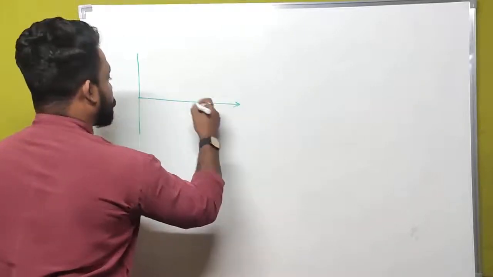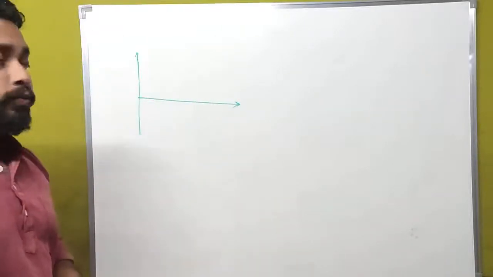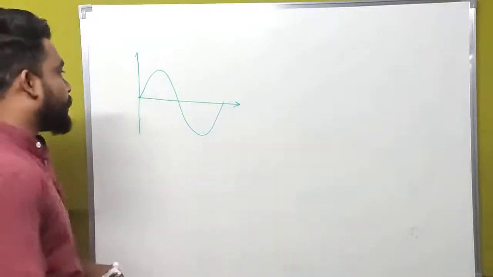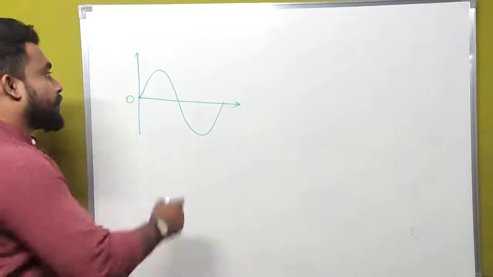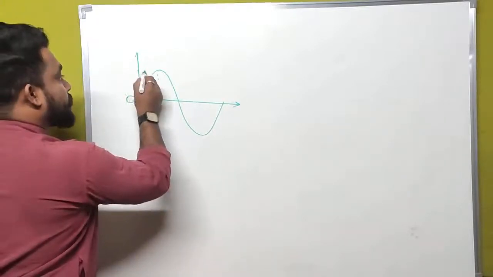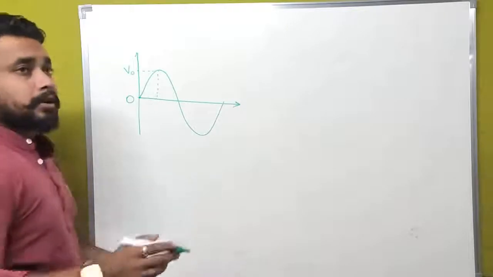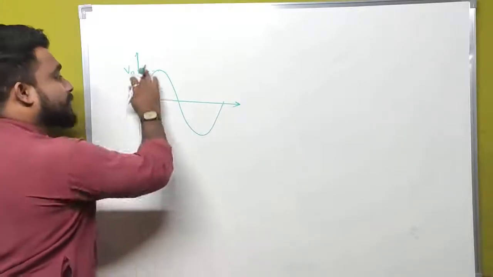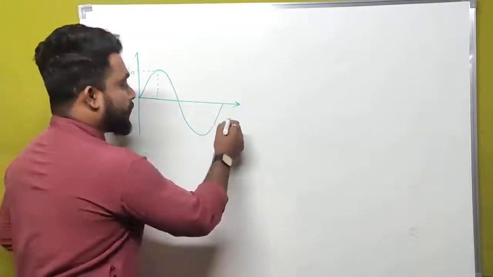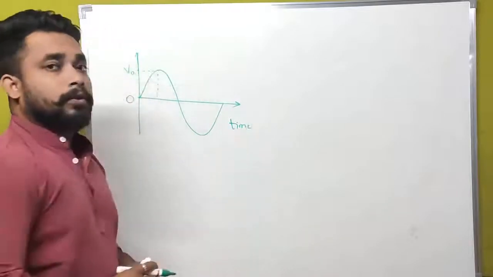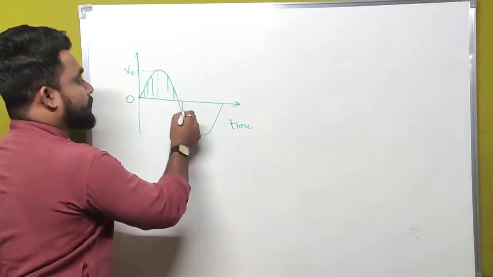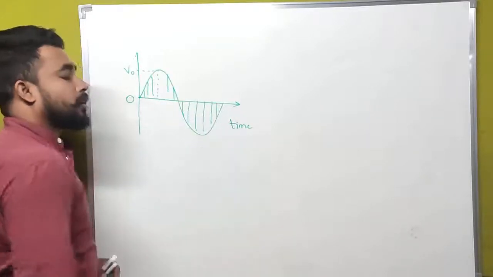Actually, if we assume this as the x and y axis, and we consider this as a sinusoidal wave, let us assume this as the zeroth position and this has a maximum amplitude position. The maximum amplitude position is nothing but maximum current or maximum voltage. But this wave has a various number of values for time. For different times we can get different values of voltage. This is what we call the analog system.